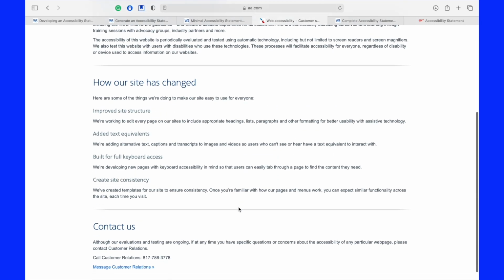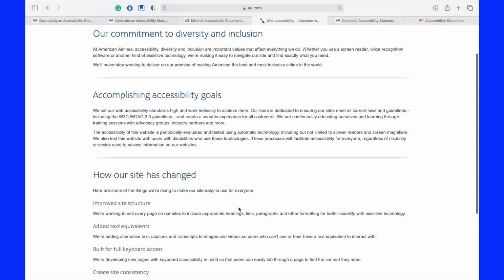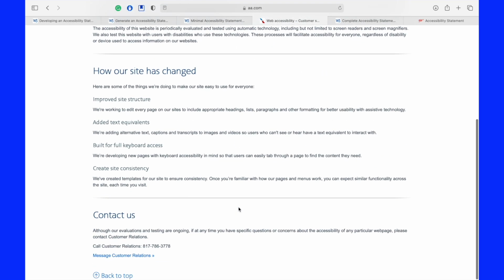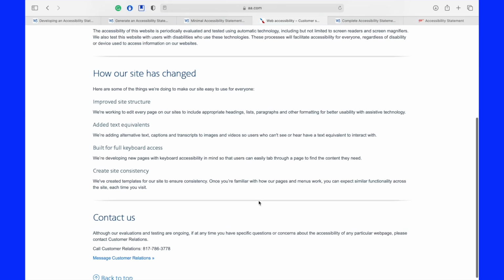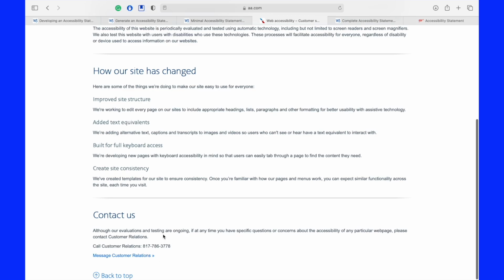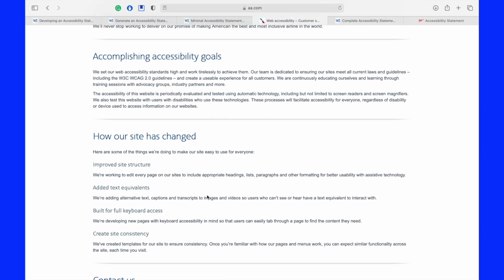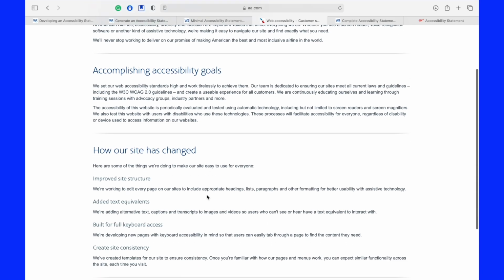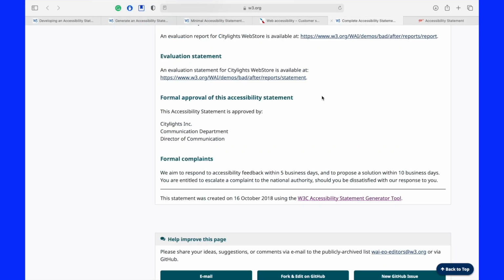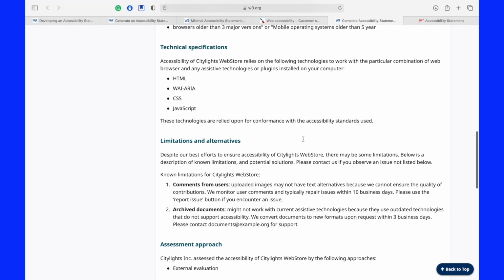So providing these things can help prevent lawsuits, because now people know that you're striving to meet a WCAG standard that you have set, and they also have a way of contacting you if they encounter an accessibility barrier. And if a plaintiff just went on, encountered a barrier, and didn't contact the website first, that would be brought up. This kind of covers a minimal accessibility statement and how it can be beneficial, because you're providing a way to contact if there's an accessibility barrier that's found, and you are also really laying out the accessibility standards that you're trying to meet.